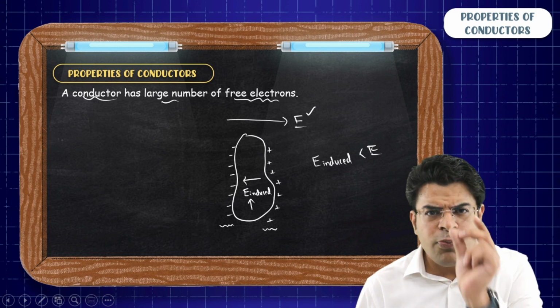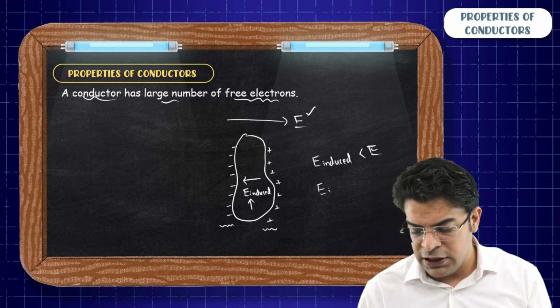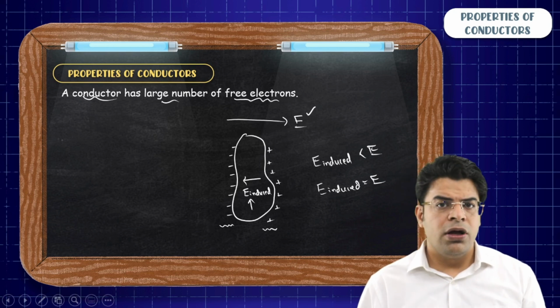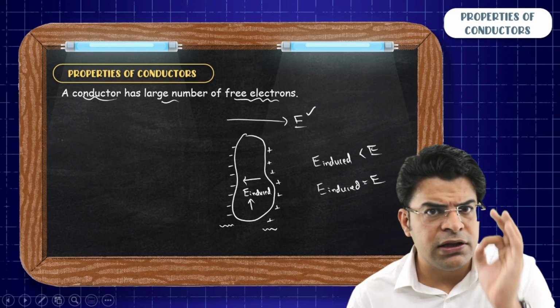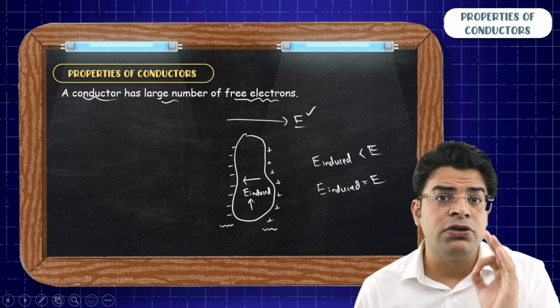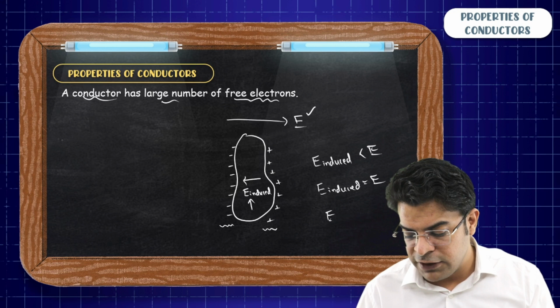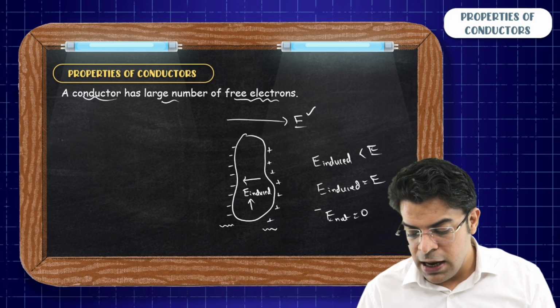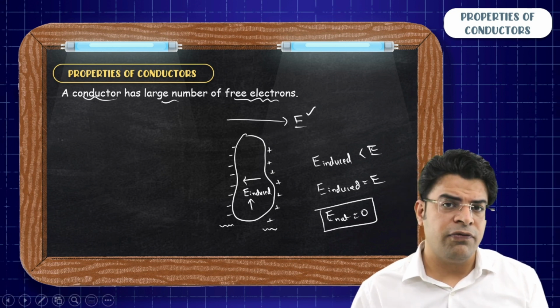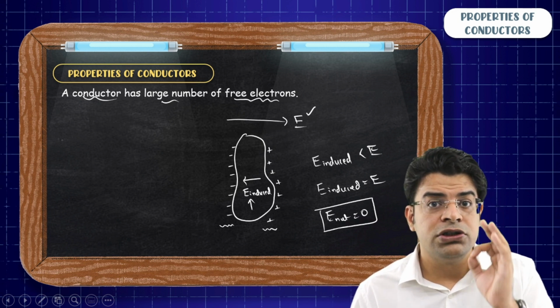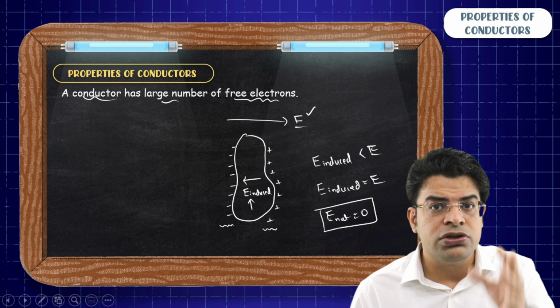And at some point of time, the induced electric field becomes equal to the external electric field. When the induced electric field in the flesh of conductor becomes equal to the external applied electric field, the net electric field within the flesh of conductor becomes zero. And once the net electric field within the flesh of conductor becomes zero, the electrons stop to drift. The electrons stop to move.